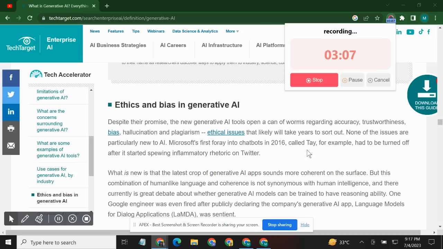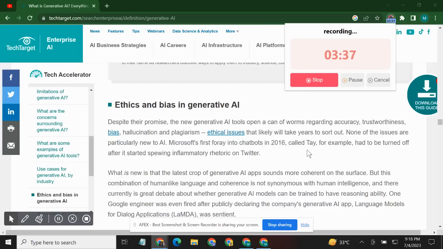Ethics and bias in generative AI. Despite their promise, the new generative AI tools can open a can of worms regarding accuracy, trustworthiness, bias, hallucination, and plagiarism. Ethical issues that likely will take years to sort out. None of the issues are particularly new to AI. Microsoft's first foray into chatbots in 2016, called Tay, for example, had to be turned off after it started spewing inflammatory rhetoric on Twitter.